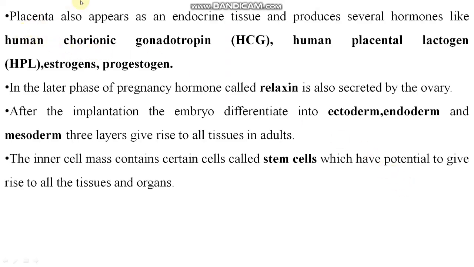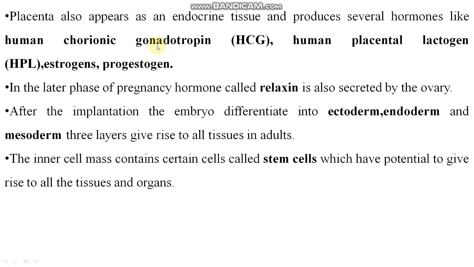So the placenta also acts as an endocrine tissue. When the placenta forms, it works as an endocrine tissue. Endocrine means which can release hormones, right? So HCG, human chorionic gonadotropin hormone, human placental lactogen, HPL, estrogen, progesterone. These hormones are secreted from the placenta.